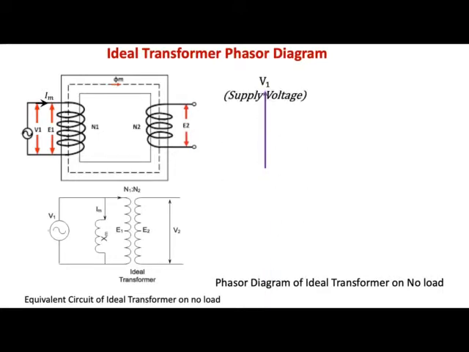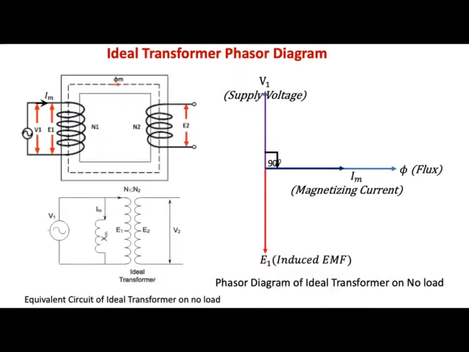Now we'll draw the phasor diagram. We know that the supply voltage V1 is being applied to the transformer, and because the winding is purely inductive in nature, there are no losses, and the core is also ideal, hence only magnetizing current will flow in the primary of the transformer, and that will lag the supply voltage by 90 degrees. And the flux is produced by the magnetizing current. Hence, the flux and the magnetizing current will be in phase because there is no leakage flux. The coil is pure inductance, no resistance in the coil.